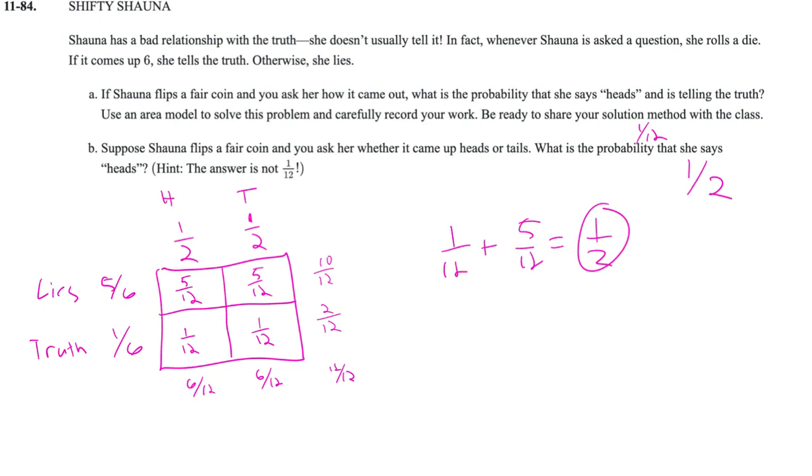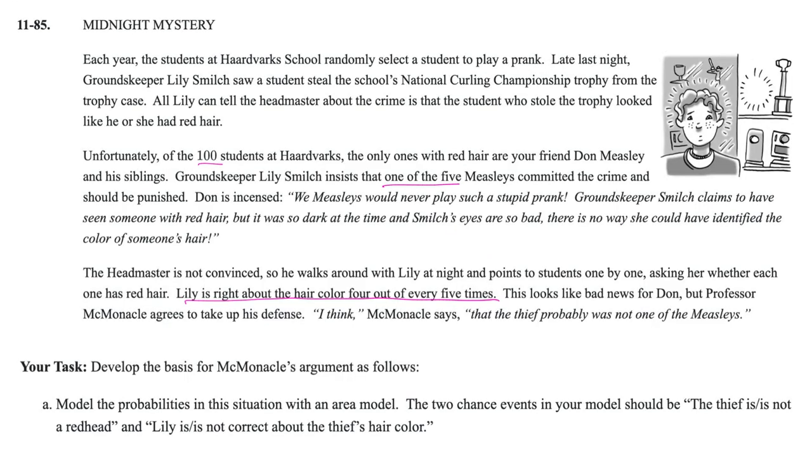This is that kind of thing where we go, okay, if she lies 5/6 of the time, it feels like we're not going to get this same 50-50. But look at that, we end up with that same 50-50 of heads and tails, even though she's lying most of the time. So that's that connection back to the start of the lesson, which was when is probability counterintuitive? Okay, now let's move on to question 85.